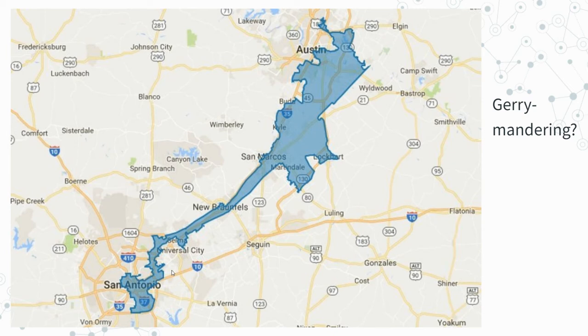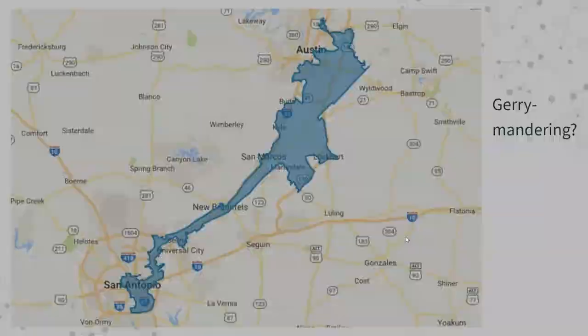Gerrymandering is a term you hear all the time on the news, and it is this idea where politicians in power will redraw these district maps in a way that gives them and their political party an advantage in the next election. And we generally agree it is a bad thing to do.